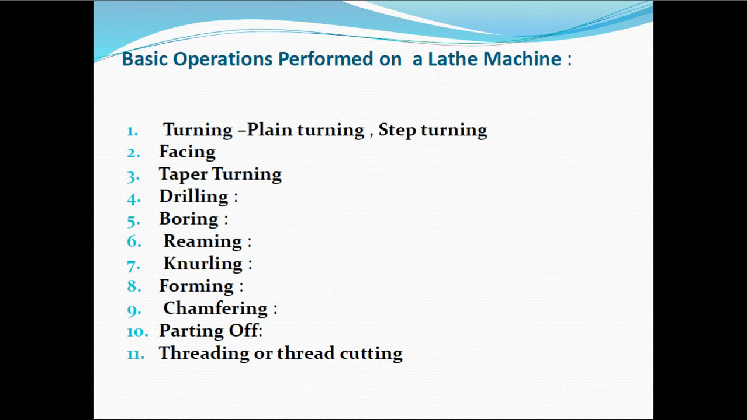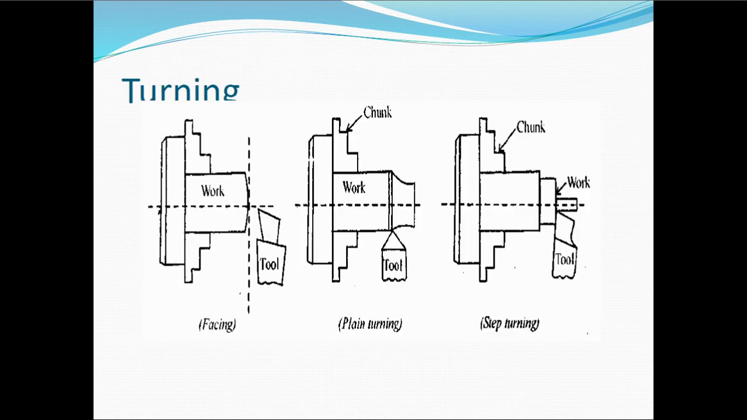The basic operations start with the turning operation. In turning we can do plane turning and step turning, facing operation, taper turning, drilling operation, boring operation, reaming, knurling, forming, chamfering, parting operation, and the last one is we can perform the threading operations. So now let us discuss these operations one by one.